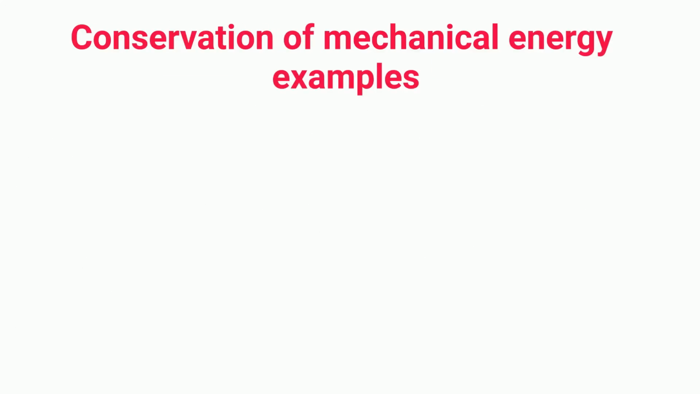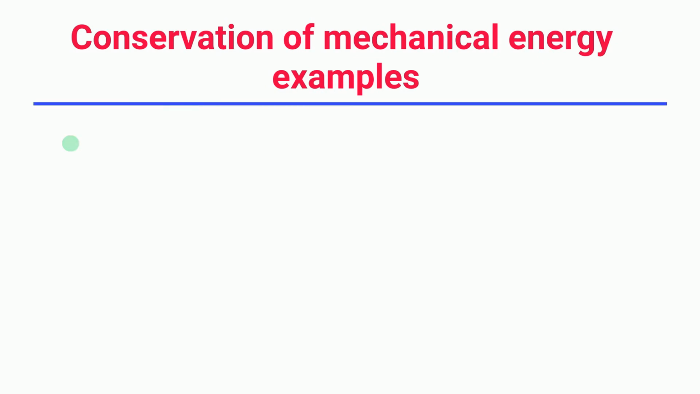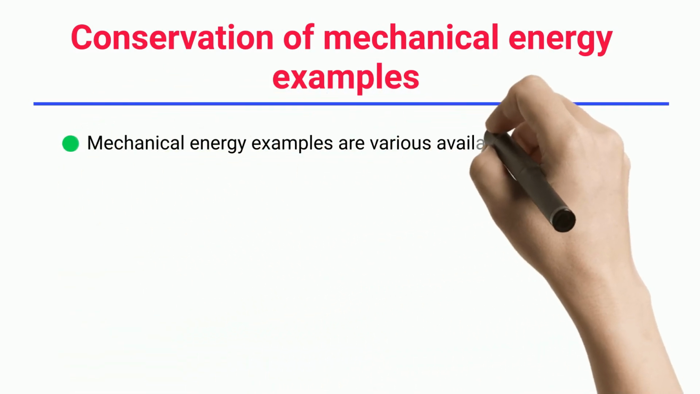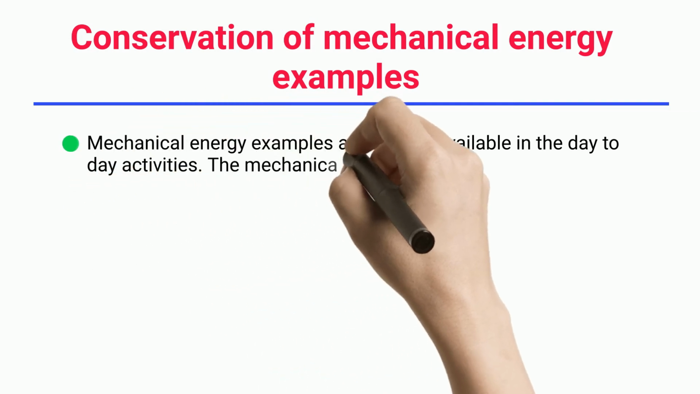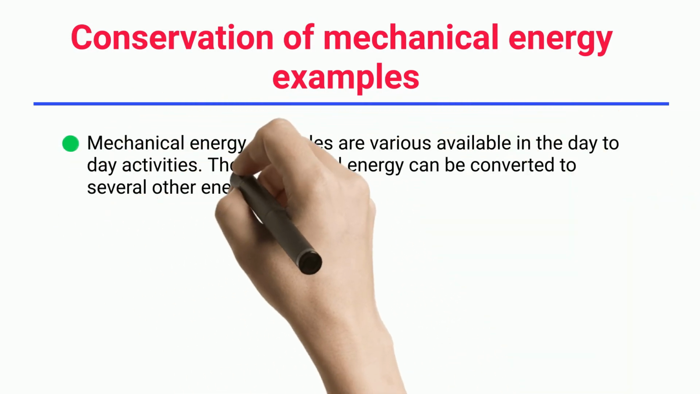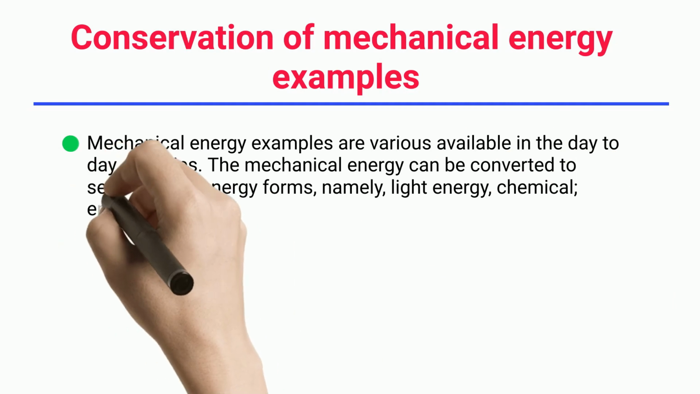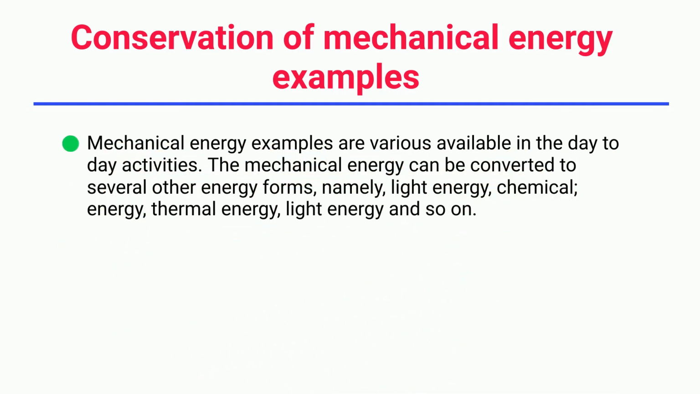Conservation of mechanical energy examples. Mechanical energy examples are various and available in day-to-day activities. Mechanical energy can be converted to several other energy forms, namely light energy, chemical energy, thermal energy, and so on.